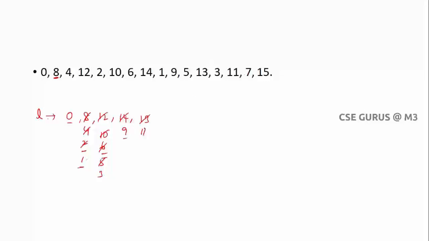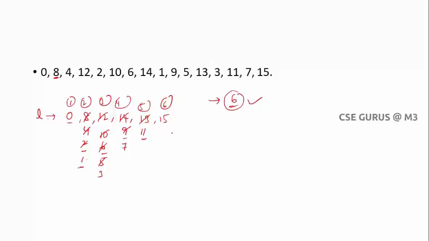Now 7, is it greater than the last element? No. 0 is less than 7, yes. 1 is less than 7, yes. 3 is less than 7, yes, but 9 is greater than. So after 3 you need to insert. Now 15, which is larger than the last element, so I can insert directly. Now you can see 1, 2, 3, 4, 5, 6. So the longest increasing subsequence for this array is 6.